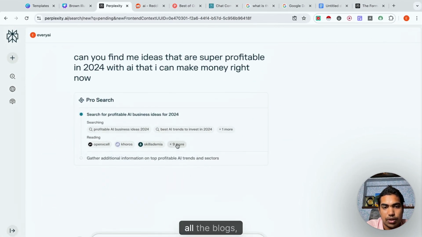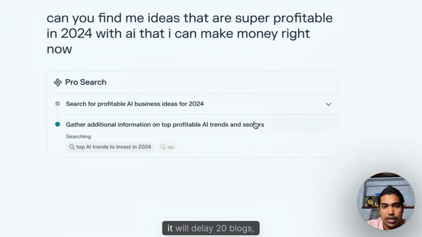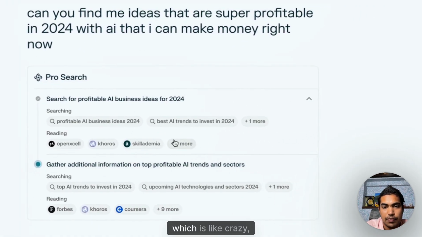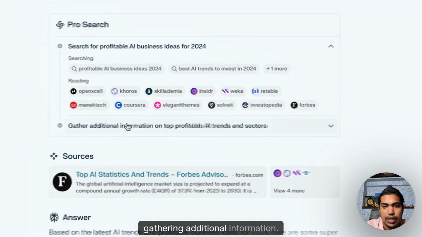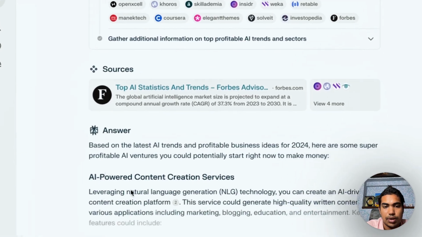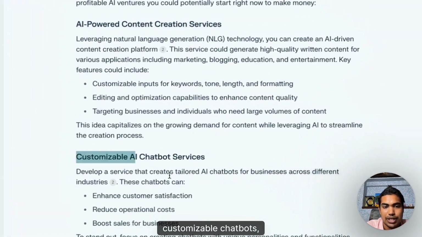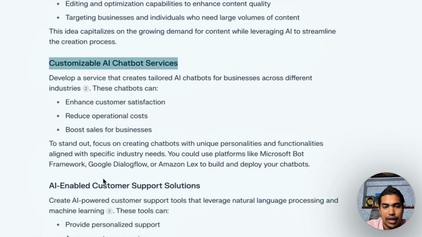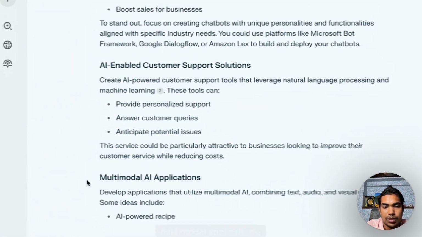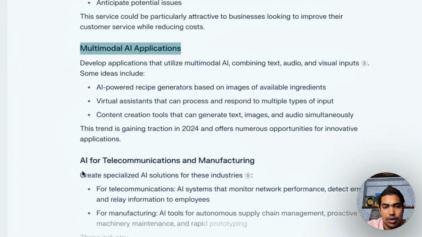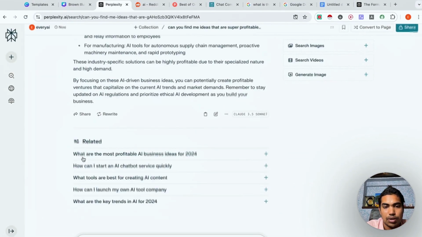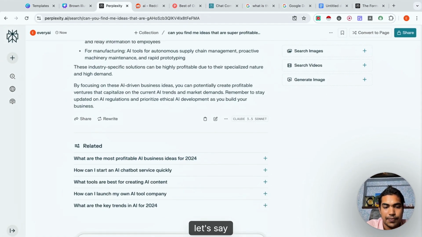So all the blogs, it's literally 20 blogs, which is like crazy. Gathering additional information. So it's literally talking about AI powered content creation, customizable chatbots, right? AI enabled support, multimodal AI applications, telecom, manufacturing.